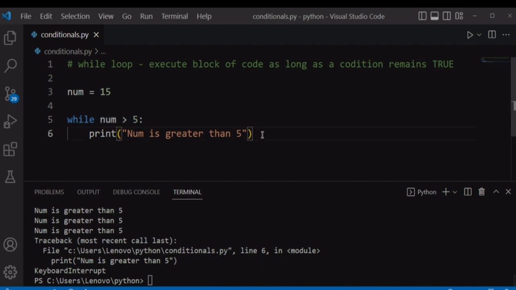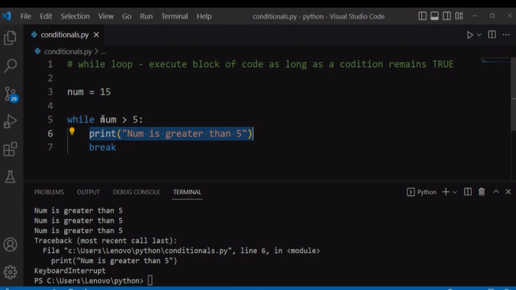So I can also break out of the loop by using the break statement. The break statement will terminate our infinite loop immediately after the execution reaches this line of code. So it will first check if the condition is true, and it will execute this print statement because the condition is true.